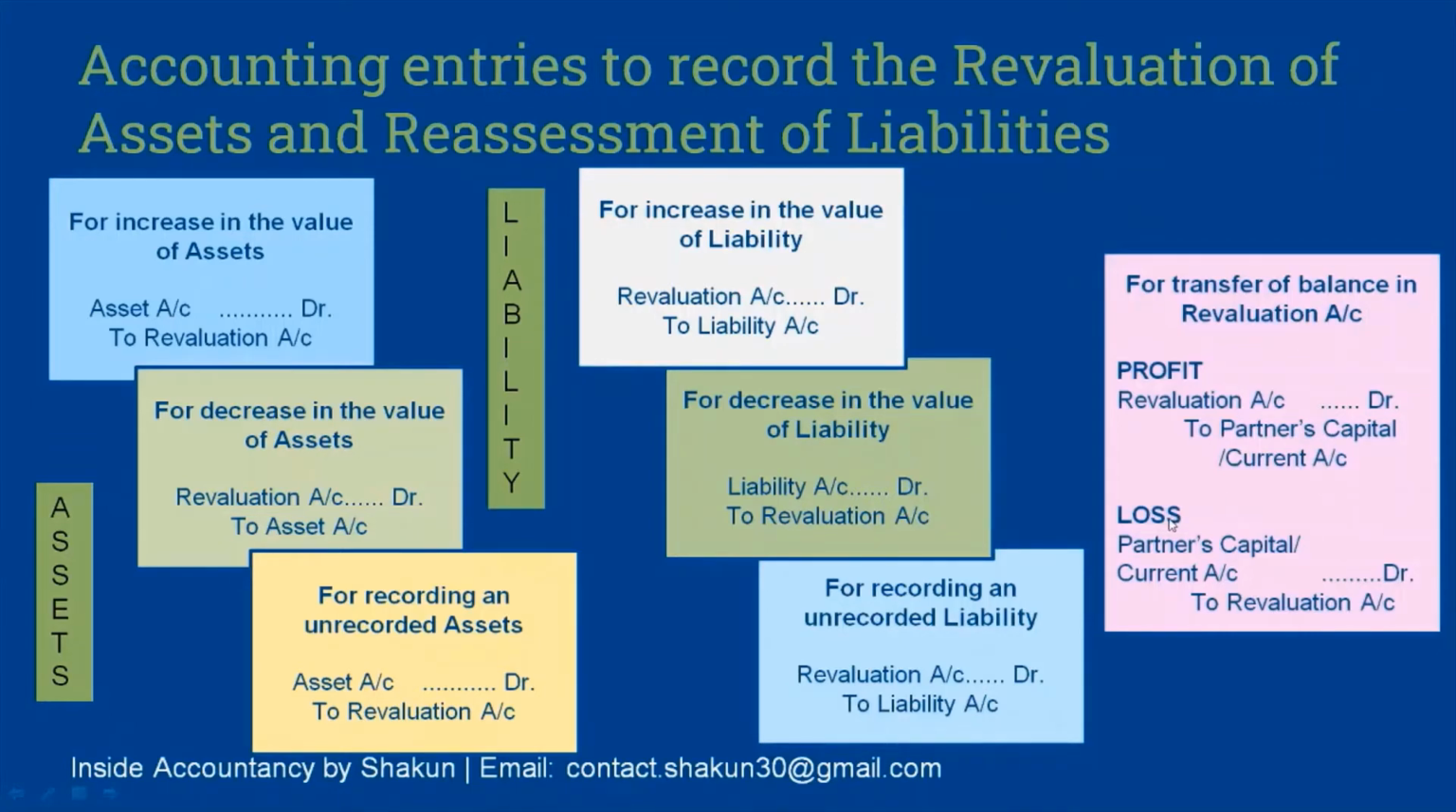In case of loss, that is, if the total of the debit side is more than the total of the credit side, it leads to net loss. In case of loss, the revaluation account is credited, and since the partners need to bear it, partners' capital or current account is debited. So these were the journal entries relating to assets, liabilities, and the profit and loss.